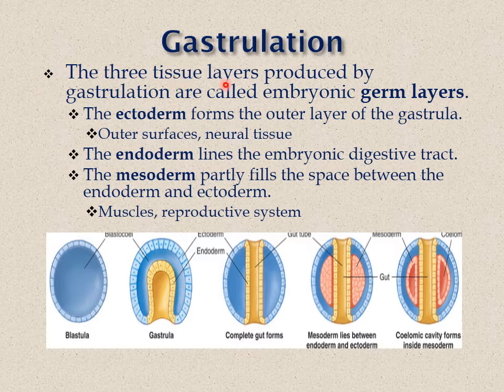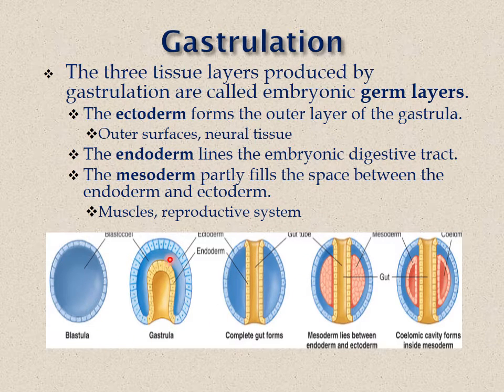The 3 tissue layers produced by the process of gastrulation are called embryonic germ layers. The outer one is the ectoderm, which will form the outer surfaces and neural tissue. The inner layer is the endoderm, which lines the embryonic digestive tract. The mesoderm partly fills the space between the ectoderm and endoderm, from which the muscles and reproductive system will originate.